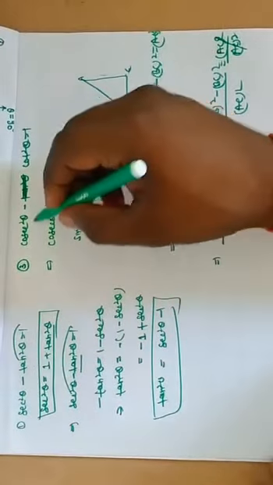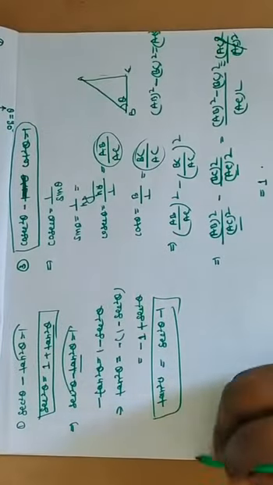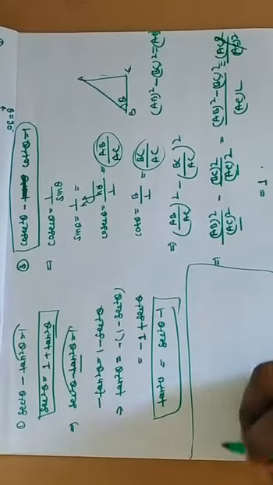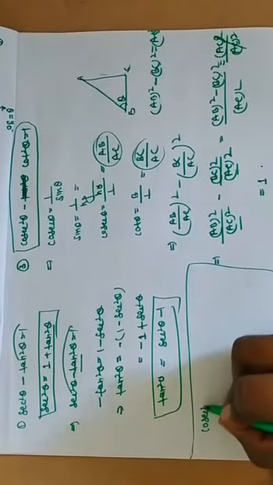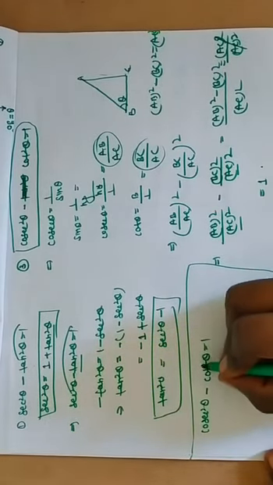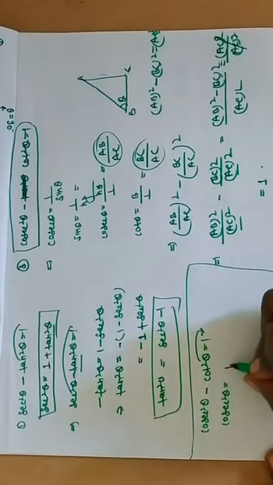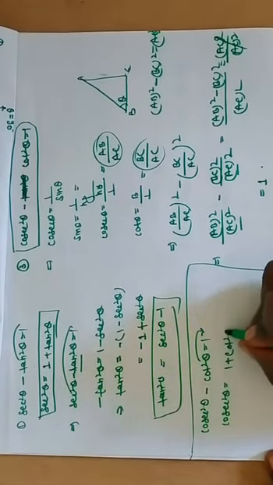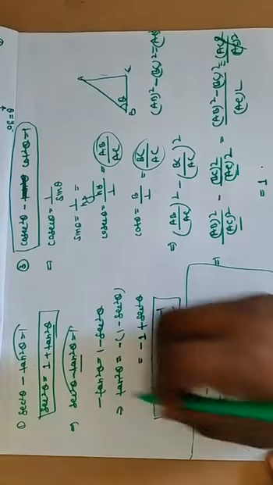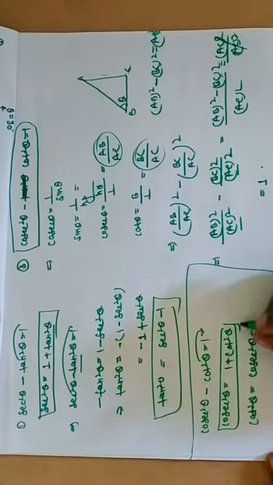We can also find two equations with the help of this identity. Cosec square theta minus cot square theta is equal to 1, so cosec square theta is equal to 1 plus cot square theta, and similarly cot square theta is equal to cosec square theta minus 1.